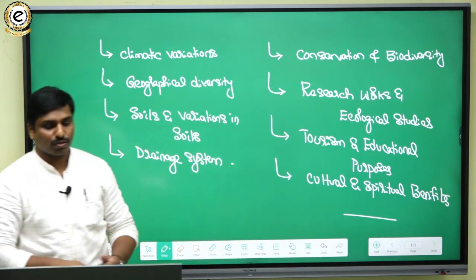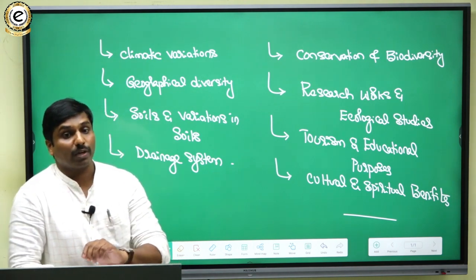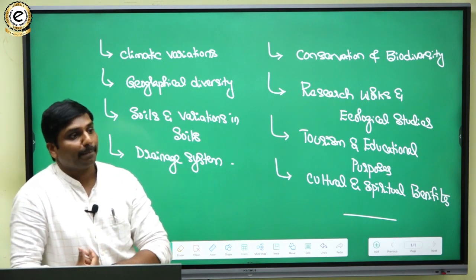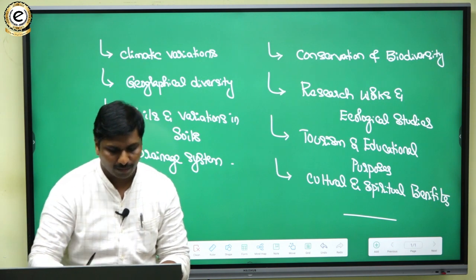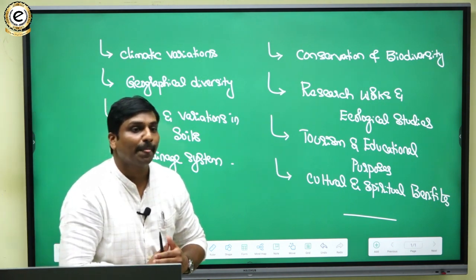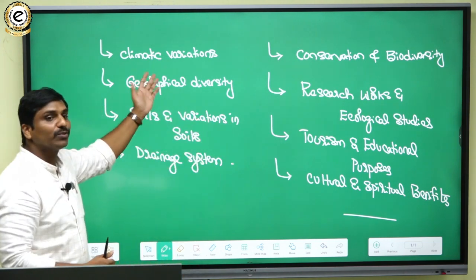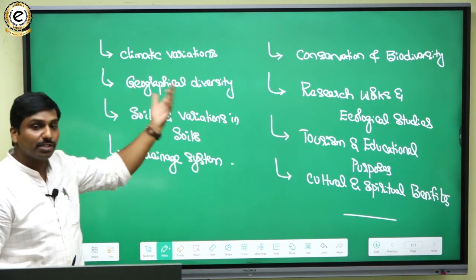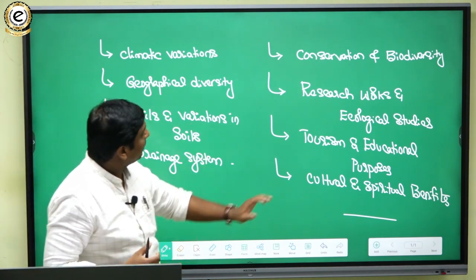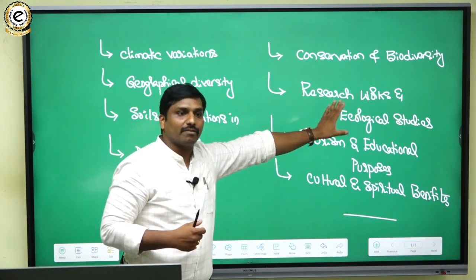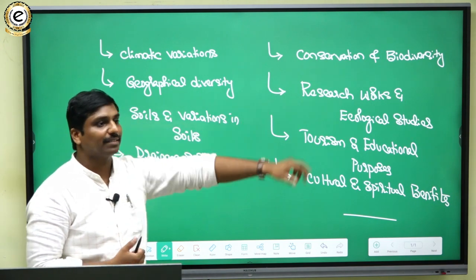It will also serve various indigenous and local communities as a region where they can have their habitat. Likewise, you can talk about the cultural and spiritual connotations, and then go for the conclusion of the answer. One part is with respect to factors responsible for the vivid natural vegetation, and another part is the significance of wildlife sanctuaries in the rainforest region. That's how you can pick these subheads and explain them.